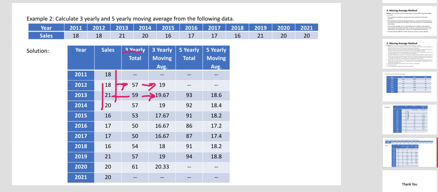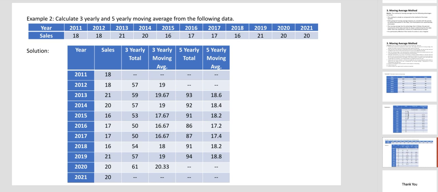Then next, from 21 to 16, in the middle line you have to write 57, that is the total, then divide by 3, you'll get 19. Like this you have to calculate. The last one I'll calculate: 21, 20, 20, 61 is the total, divided by 3, 20.33. Like this you have to calculate. Next we'll calculate the 5 yearly moving average.